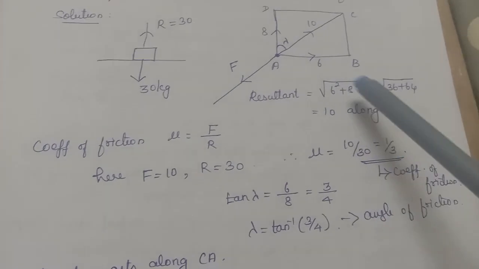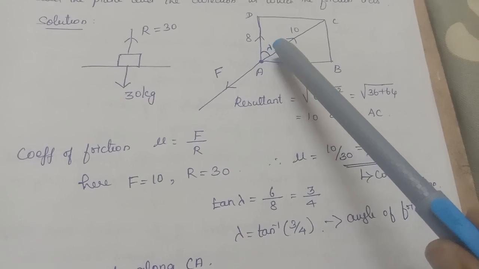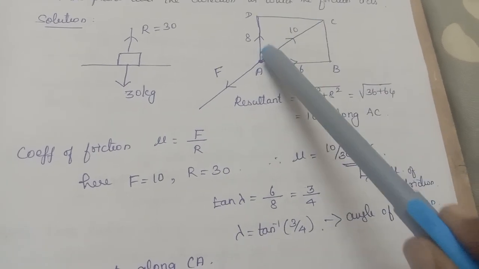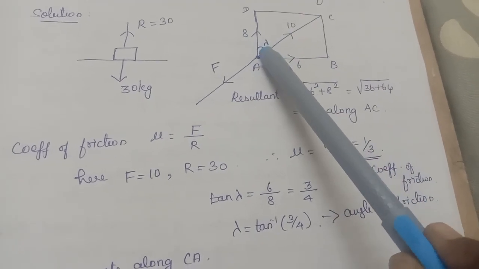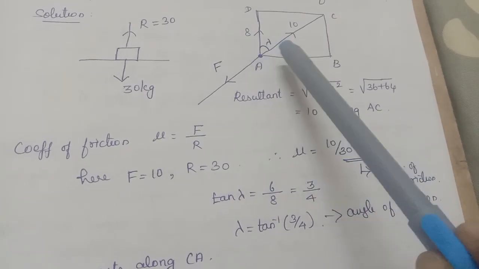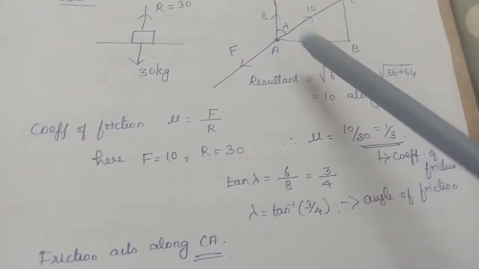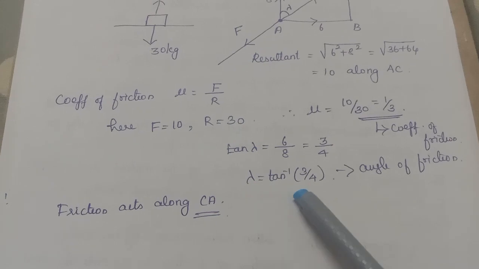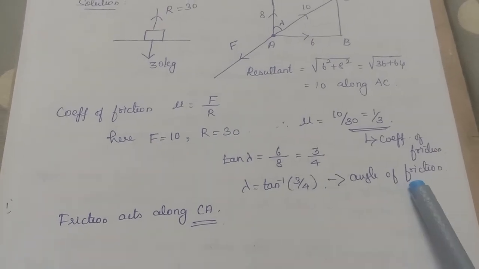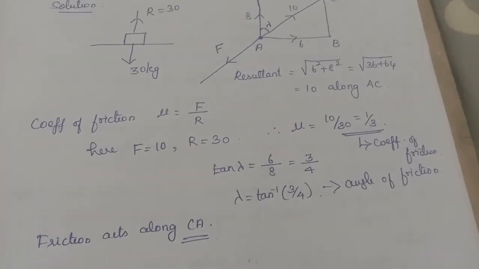Right, and then what about the angle of friction? Angle of friction is the angle between the resultant and the normal reaction. So this is lambda, tan lambda equal to opposite side by adjacent side. Since this is a rectangle, 6 by 8. So what will you have? Lambda equal to tan inverse of 3 by 4. So this is the angle of friction. Okay, next.